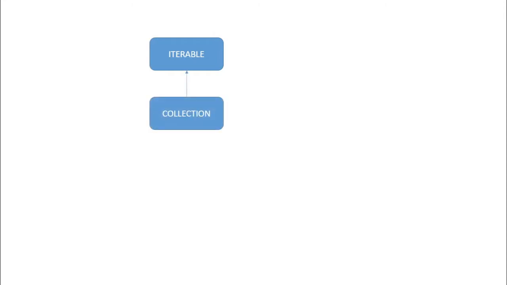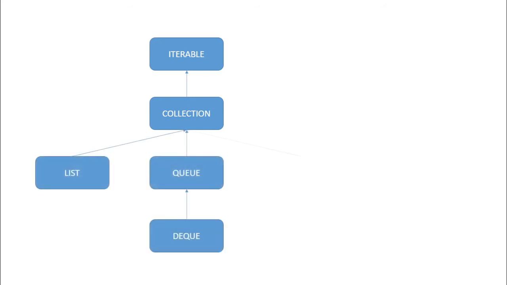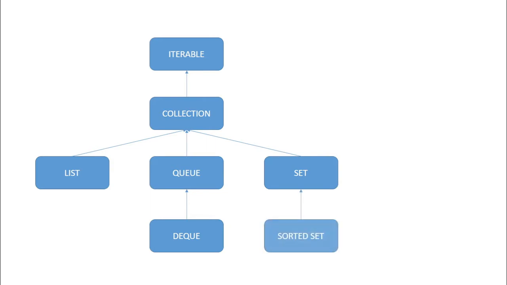Let us see the collection framework hierarchy. Iterable is a parent interface. Collection is a child interface of Iterable. Similarly, List, Queue, and Set are child interfaces of Collection. Deque is a child interface of Queue, and SortedSet is a child interface of Set. So Collection extends Iterable; List, Queue, and Set extend Collection; Deque extends Queue; SortedSet extends Set. So this is the Collection interface.